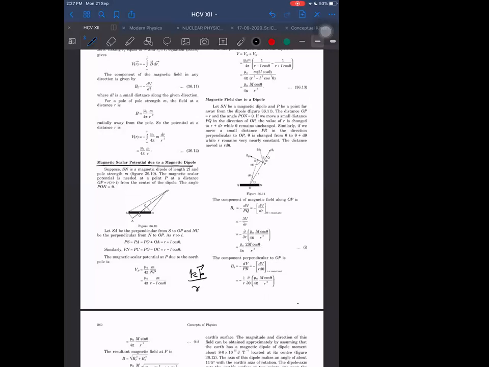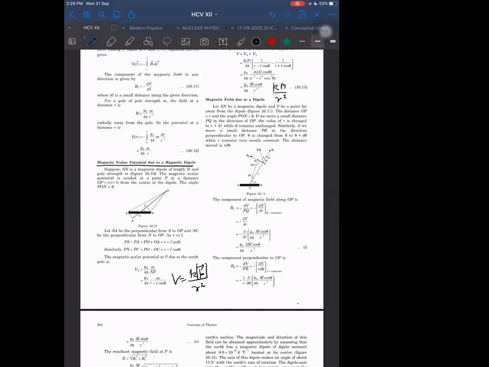For a point charge, it is Kq by R. But for a dipole, I think it is Kp by R square. No, for a complete dipole it is Kp by R in magnitude, obviously, because potential is not a vector. That is the potential.